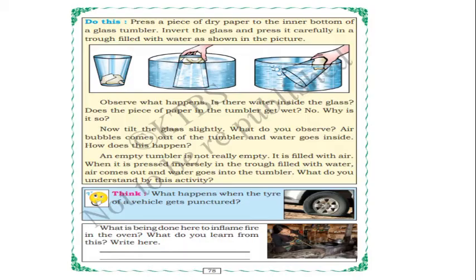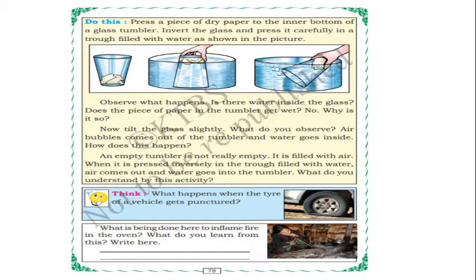What do you understand by this activity, children? Yes, correct. The existence of air. Here we can observe by this experiment the existence of air. You can also do and observe this experiment, children. What happens when the tire of a vehicle gets punctured?